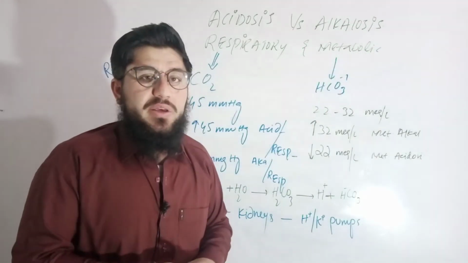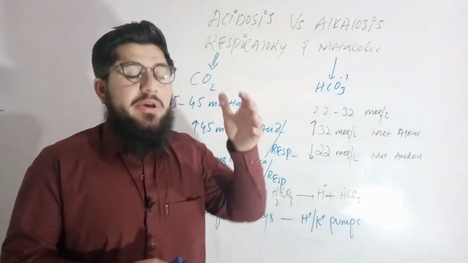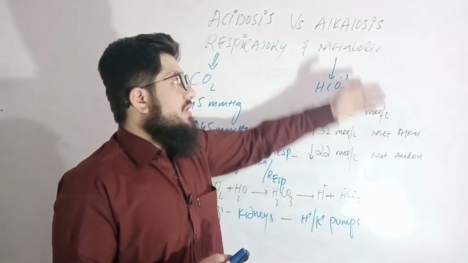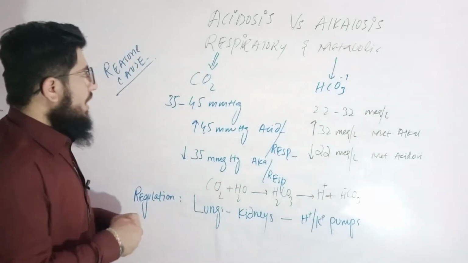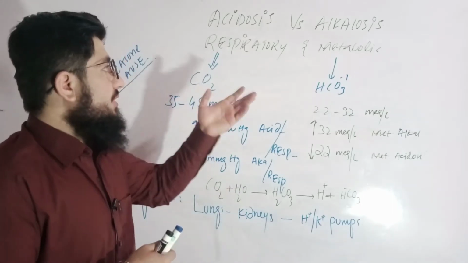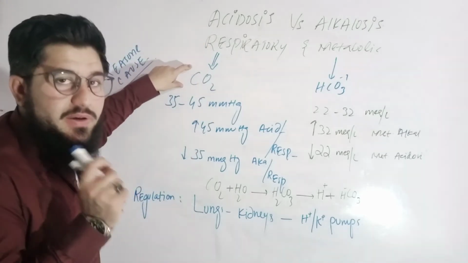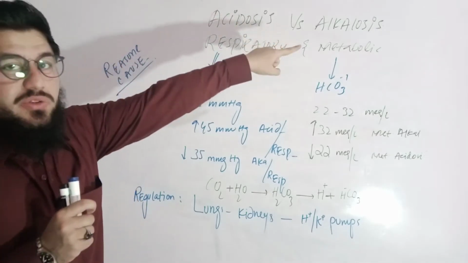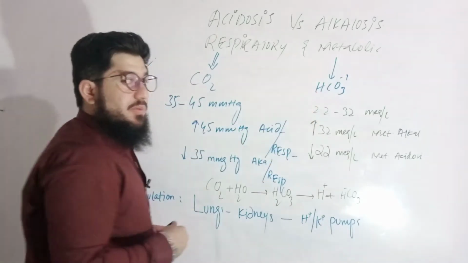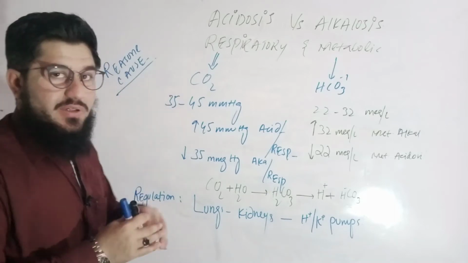And the same is the case with metabolic. Because of metabolism, if the pH is becoming acidic, that is metabolic acidosis. And because of the same metabolism, if the pH is becoming basic or alkaline, that is named as metabolic alkalosis. Now let's come towards the reasons or causes of each. In respiratory, we have carbon dioxide gas responsible to cause acidosis and alkalosis. Whereas in the metabolic, we have bicarbonate ions responsible to cause metabolic acidosis and alkalosis. Very simple.